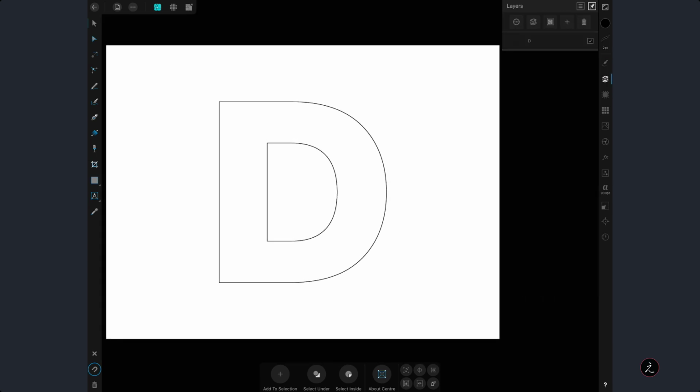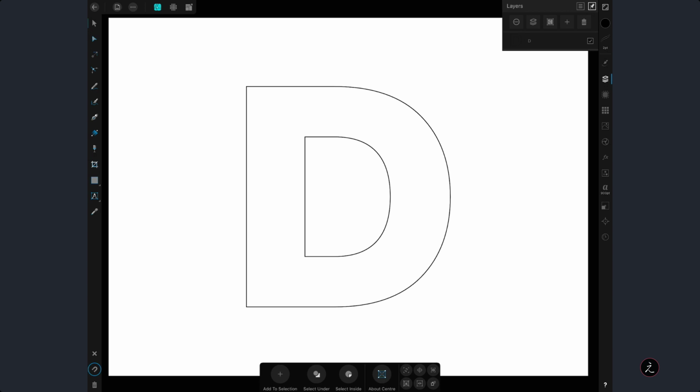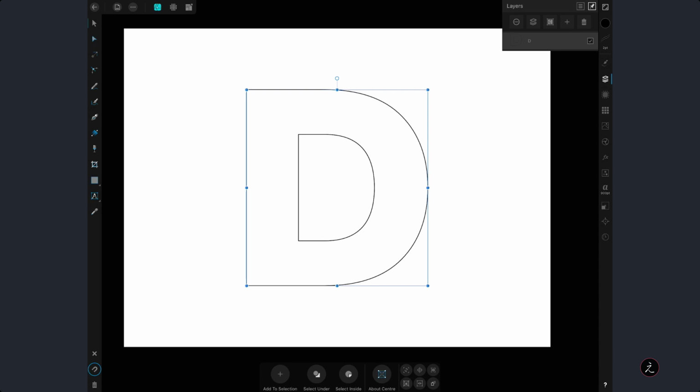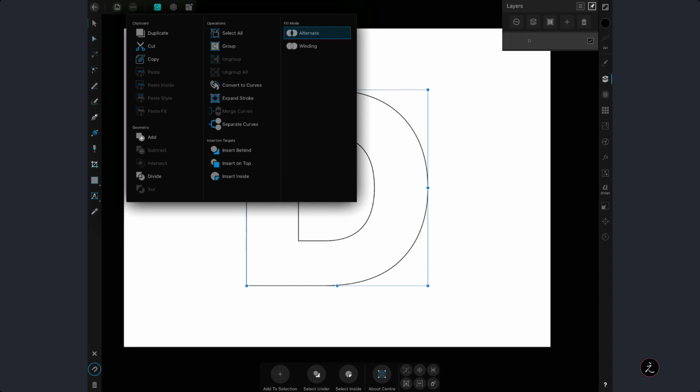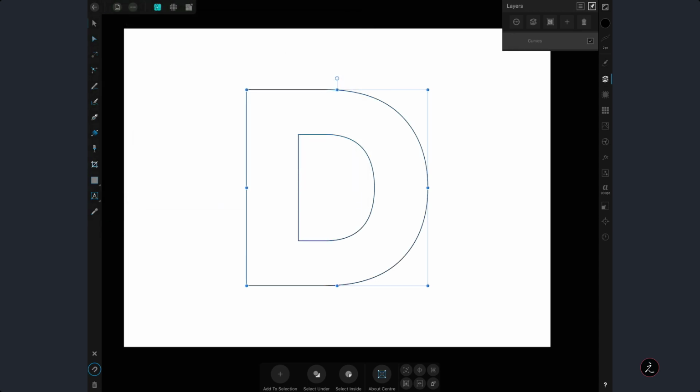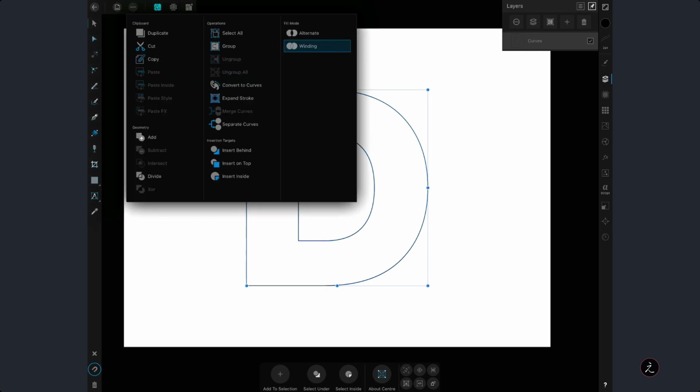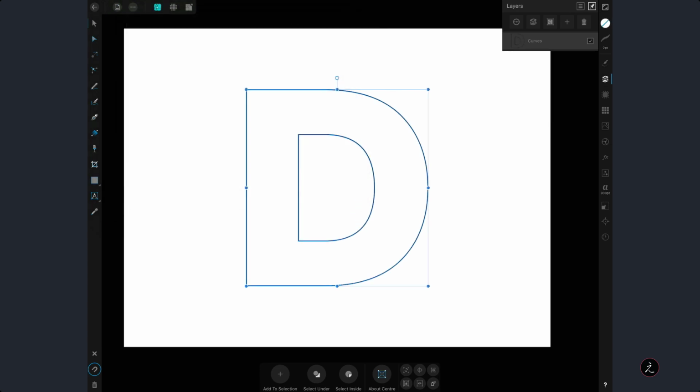The second thing is, if you look at the Layer Studio here, this basically is editable text. Now, in order to turn this into multiple strokes, we're going to make this text not editable. So up on the edit menu, first we're going to convert this to curves. Go ahead and tap on that. And then back on the edit menu, we're going to expand the stroke. Before I do that, also pay attention to the Stroke Studio. You can see the stroke would be set back to 0. So tap on expand stroke, and here it is.